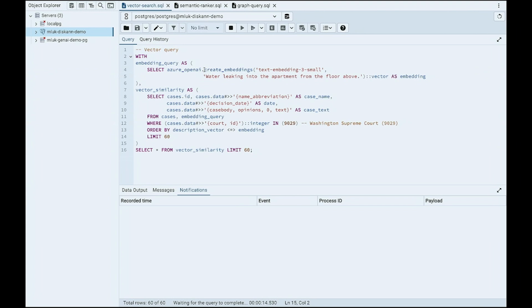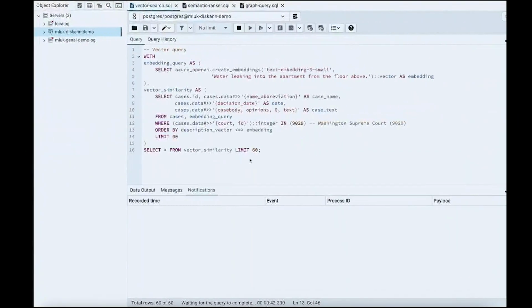Here you can see various elements of the infrastructure, right? We use the Azure AI extension to automatically generate an embedding for this question. And second, we use vector search here. This is a cosine similarity operator in Postgres to perform vector search. So that makes it a relatively simple SQL query to do vector search in Postgres.